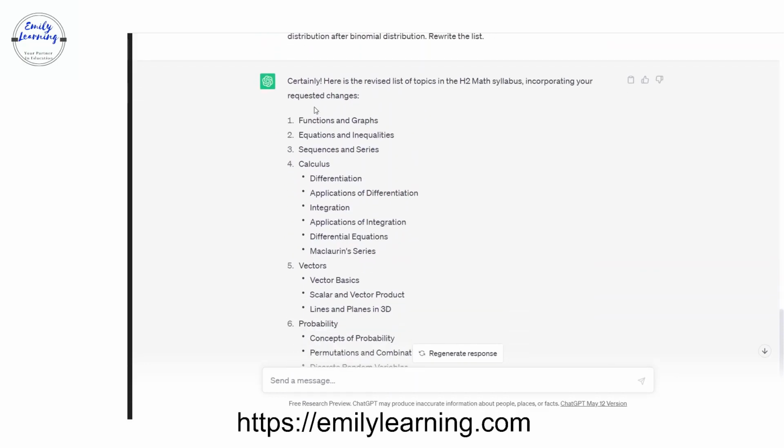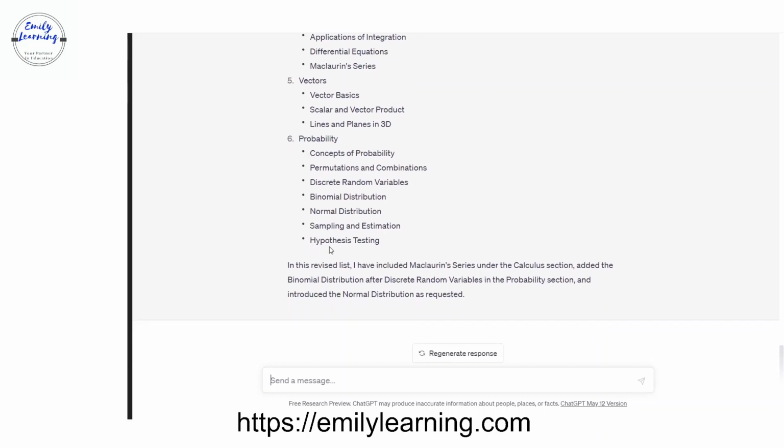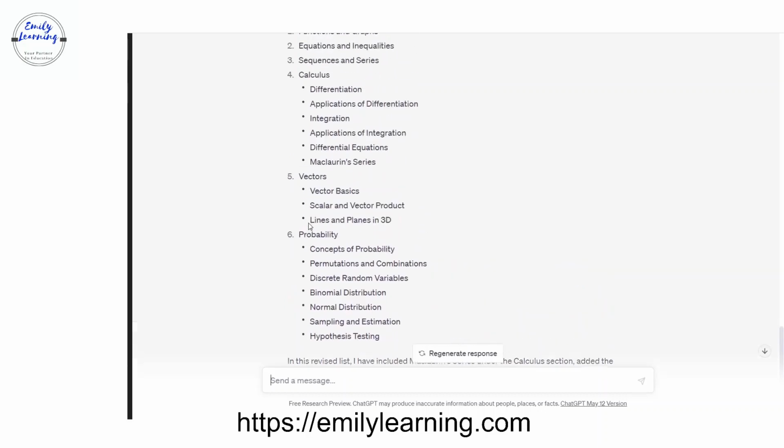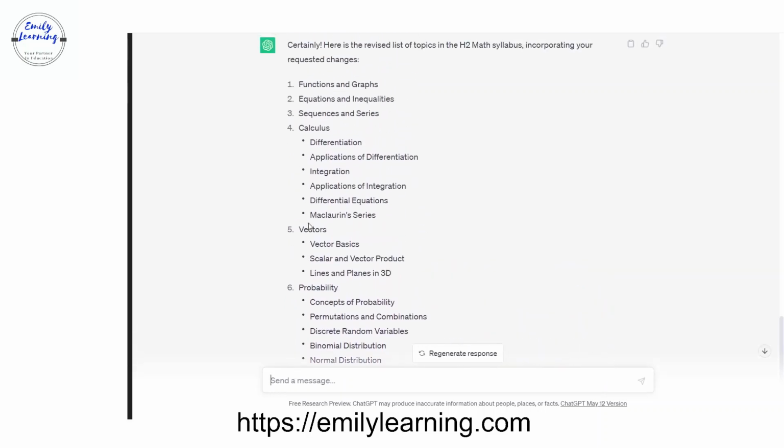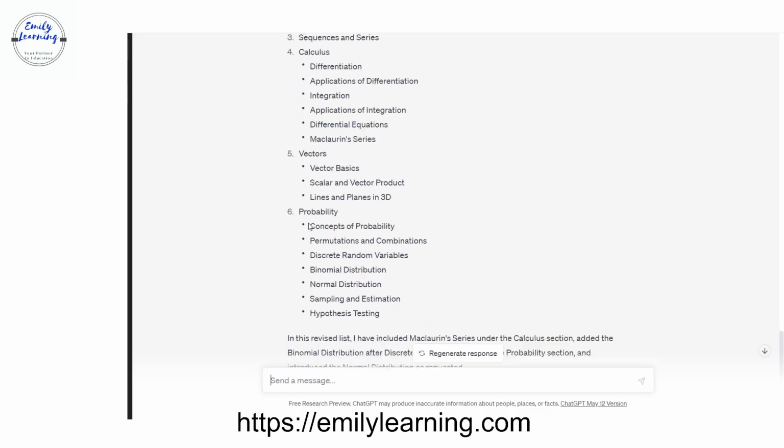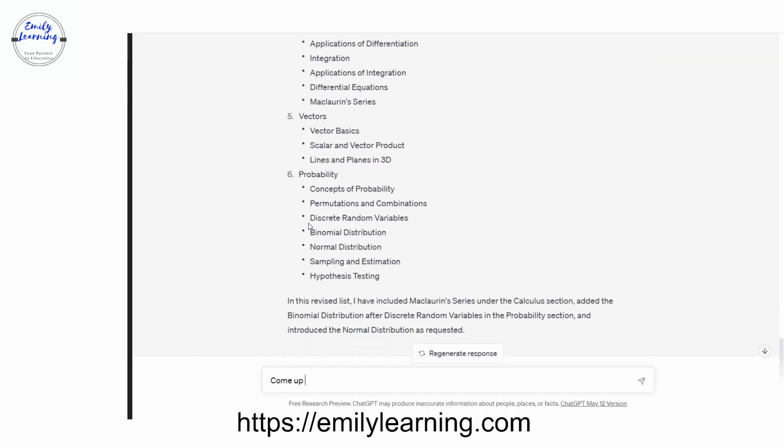So now that it has listed all the topics that are tested in the H2 math syllabus, to the correct one that we want, next I want ChatGPT to come up with a revision plan for all the topics above. So come up with a revision plan to revise the topics listed above.